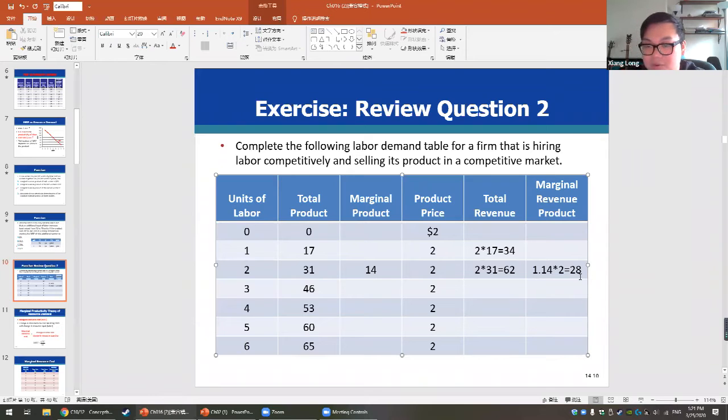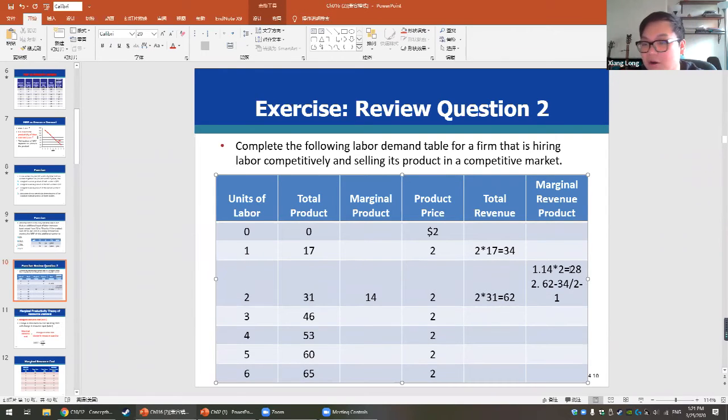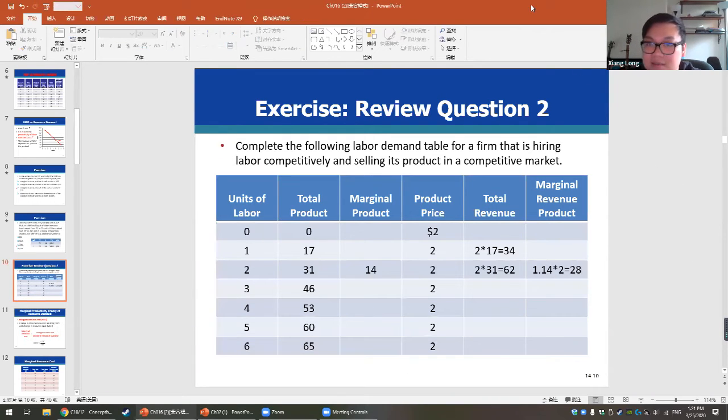So we use 62 minus 34 and divide by 2 minus 1. So we also get 28. Very, very easy. Make sure you understand how to do these things. You will see this kind of question on an exam again and again. Make sure you understand that.